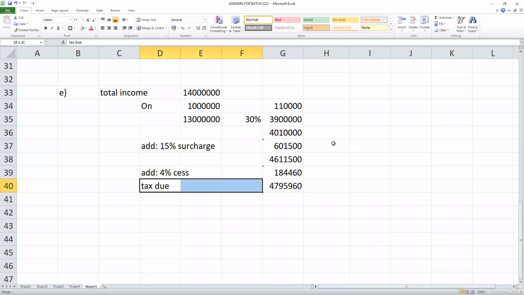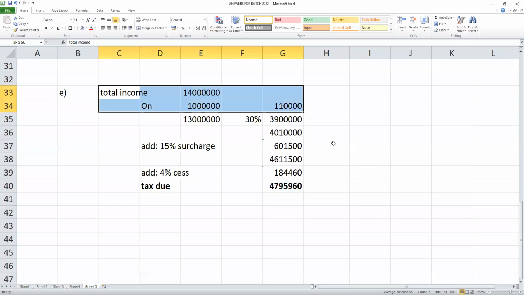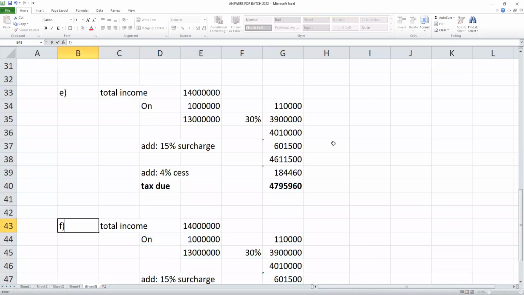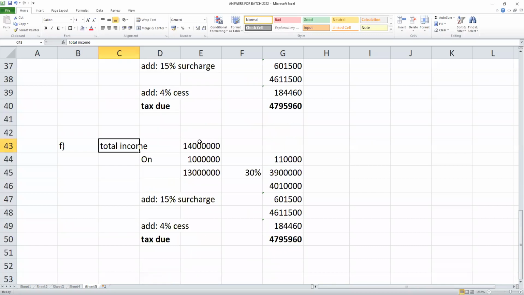Is the problem over or still pending? One more, sir. 3 crore 50 lakhs. I'll cut and paste this and apply on the answer. What, 3 crore 50 lakhs? On the first 10 lakhs it is 1 lakh 10,000. Balance, 3 crore 40 lakhs, 30%. Total. So this is my basic tax.